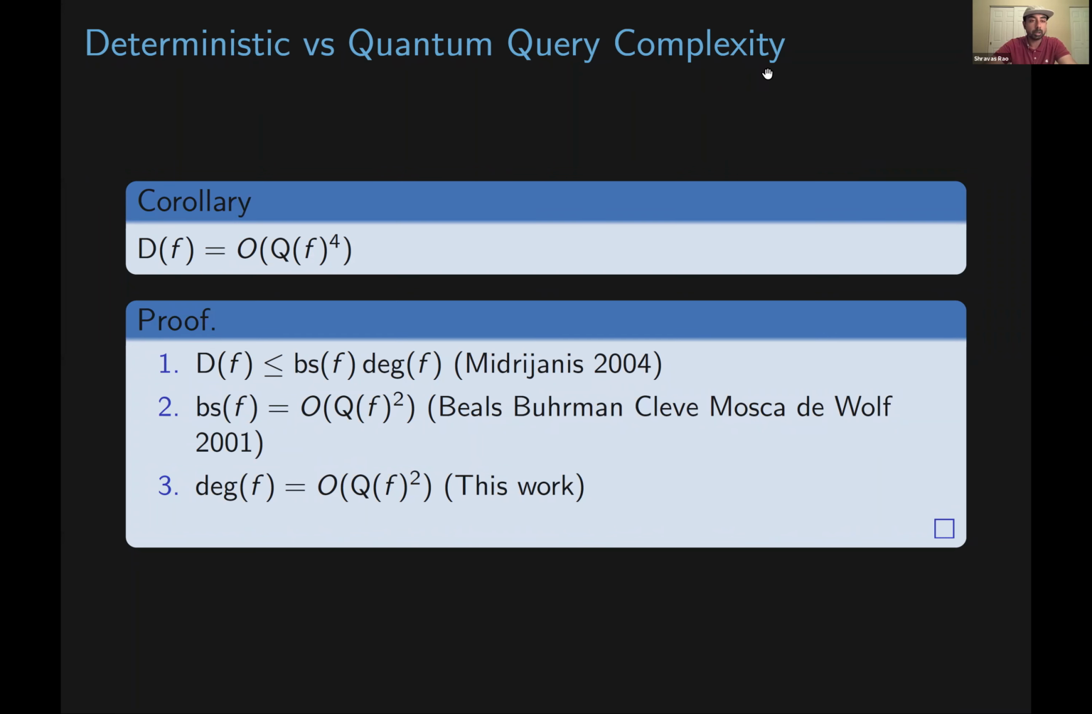Cool, now I'll mention how we can get this relationship between the deterministic query complexity of f and the quantum query complexity of f. The first step is due to Midrijanis, who showed that the deterministic query complexity of f is bounded above by the block sensitivity of f times the degree of f. Beals, Buhrman, Cleve, Mosca, and de Wolf showed that the block sensitivity of f is bounded above by the quantum query complexity of f squared. And again, we show that the degree of f is bounded above by the quantum query complexity of f squared. Cool, so if we combine all of these together, we end up getting that the degree of f is bounded above by the quantum query complexity of f to the fourth.